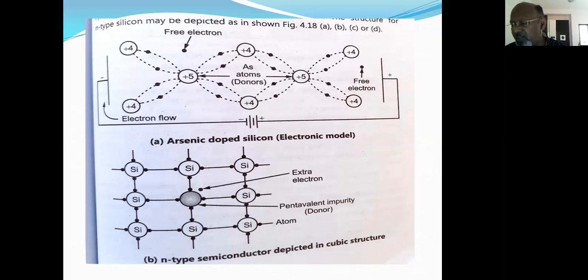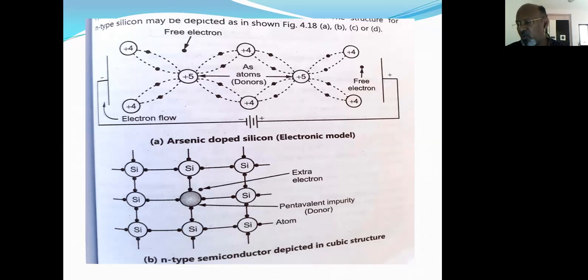That is, some of the silicon atoms are replaced by this pentavalent impurity. For this reason, I have shown +5, that is phosphorus, with 5 electrons at the center. Initially silicon atoms were present, each surrounded by 4 silicon atoms, but by adding phosphorus, a pentavalent impurity, some of the silicon atoms are replaced by phosphorus atoms. They can contribute 4 electrons.